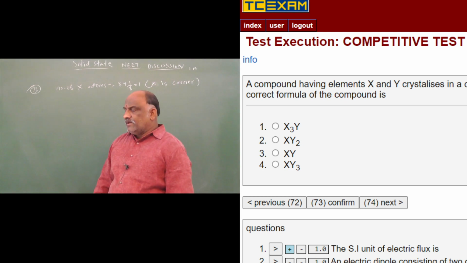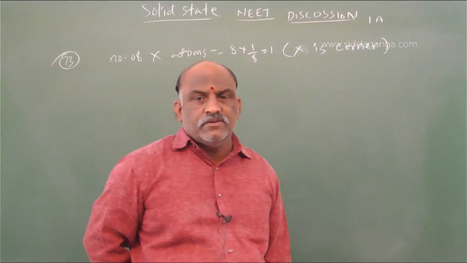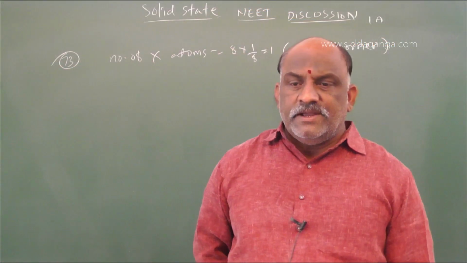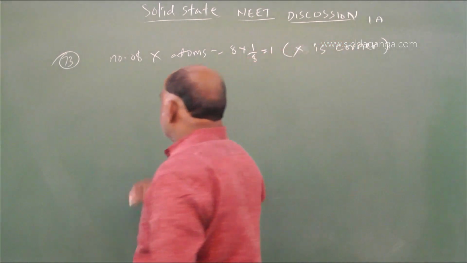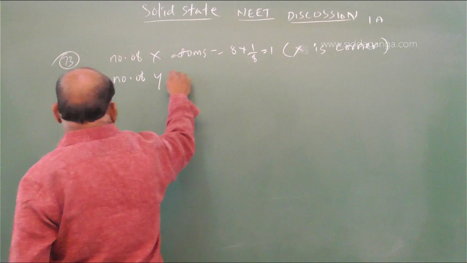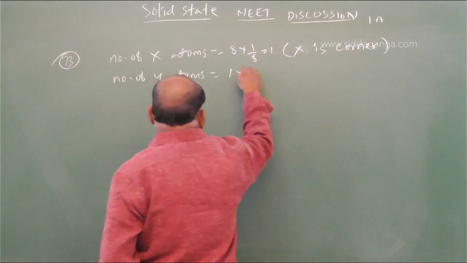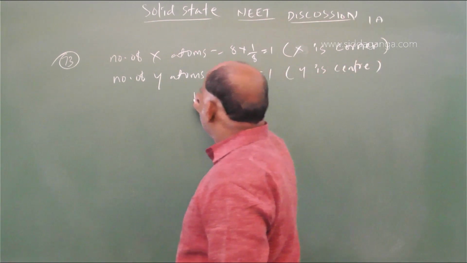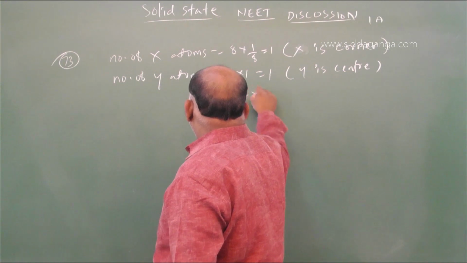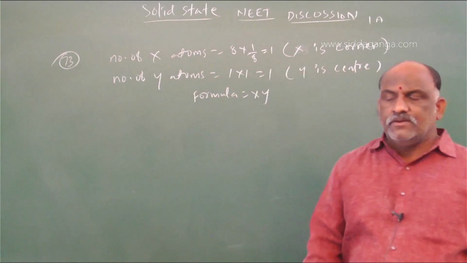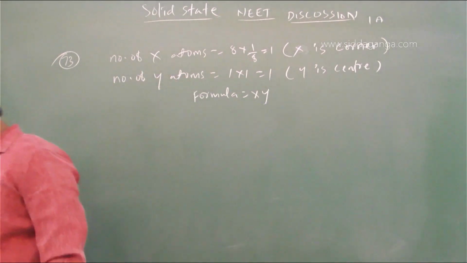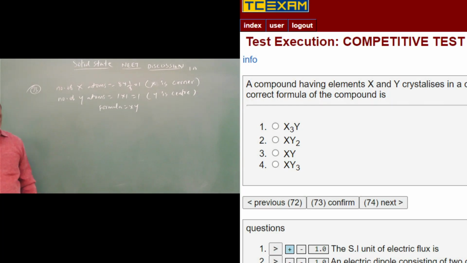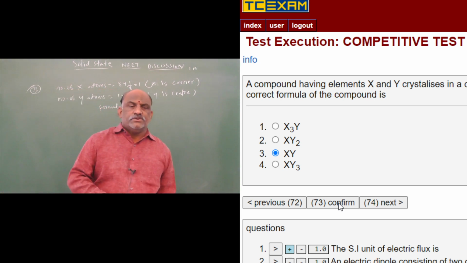Eight into 1 by 8 is equal to 1. Number of X atoms is 1. Y is at the center of the cube, so number of Y atoms is 1. Then what is the formula? XY. The formula of the compound is XY. So the answer is the third option according to this. The third option is right for this question.